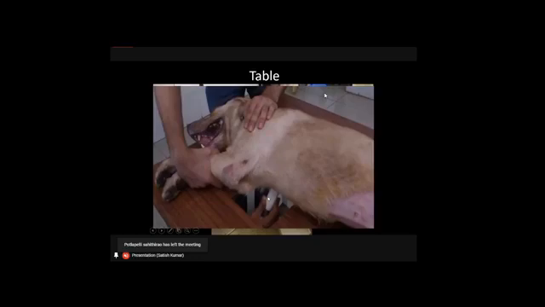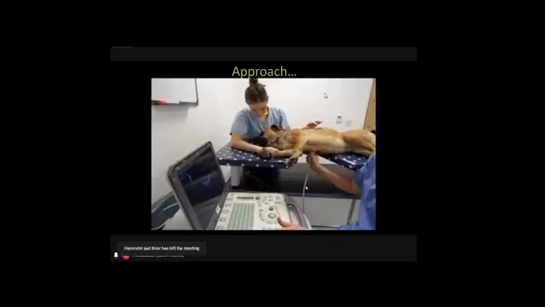Once everything is ready, now we are ready to proceed for the echocardiography. And this is what I'm talking about. So the clinician will be approaching, and this is the right parasternal.